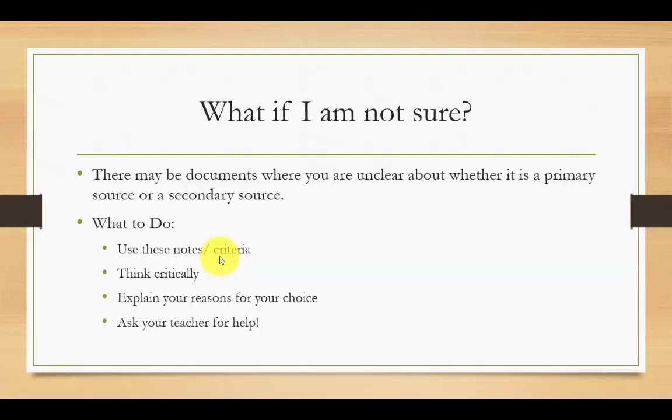If you're really unsure, you can always ask your teacher for help. And when you do make your decision, whether it's a primary or secondary source, make sure you explain your reasons for your choice. This helps your teacher to understand where you're coming from. And if there's some confusion, it allows your teacher to help you clarify what the difference is between a primary or secondary source.